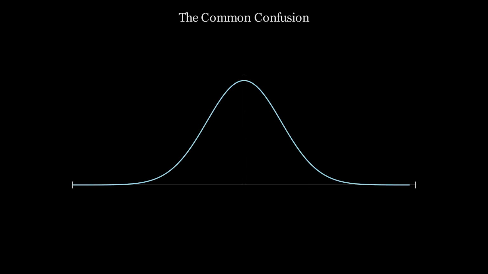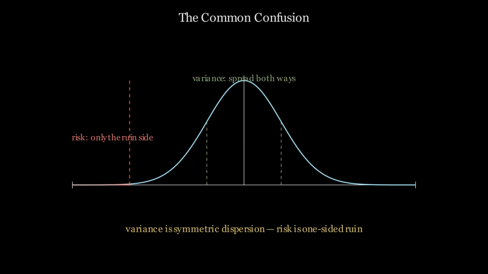Variance and risk are routinely conflated. A volatile system is called risky. A stable system is called safe. But variance and risk measure different things. Variance measures how widely outcomes spread around a mean. Risk measures exposure to outcomes from which there is no return. The distinction is not subtle. It determines whether a system survives.